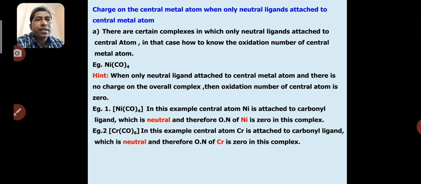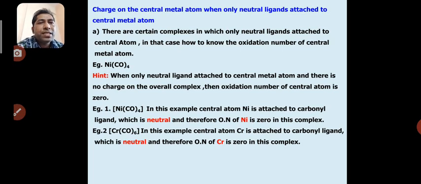Neutral ligand molecules like carbonyl, pyridine, water, which is called aqua, ammonia, called amine, and ethylene diamine. So these are several neutral ligand molecules. When these neutral ligand molecules attach to the central metal atom, in that case assume the oxidation state of the central metal atom as 0.